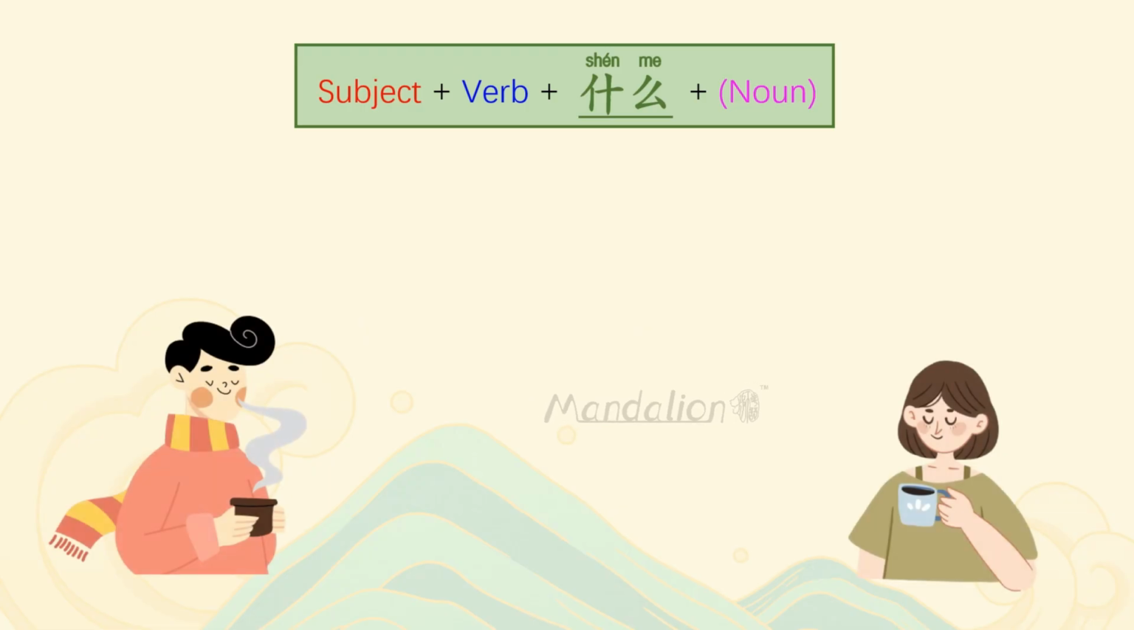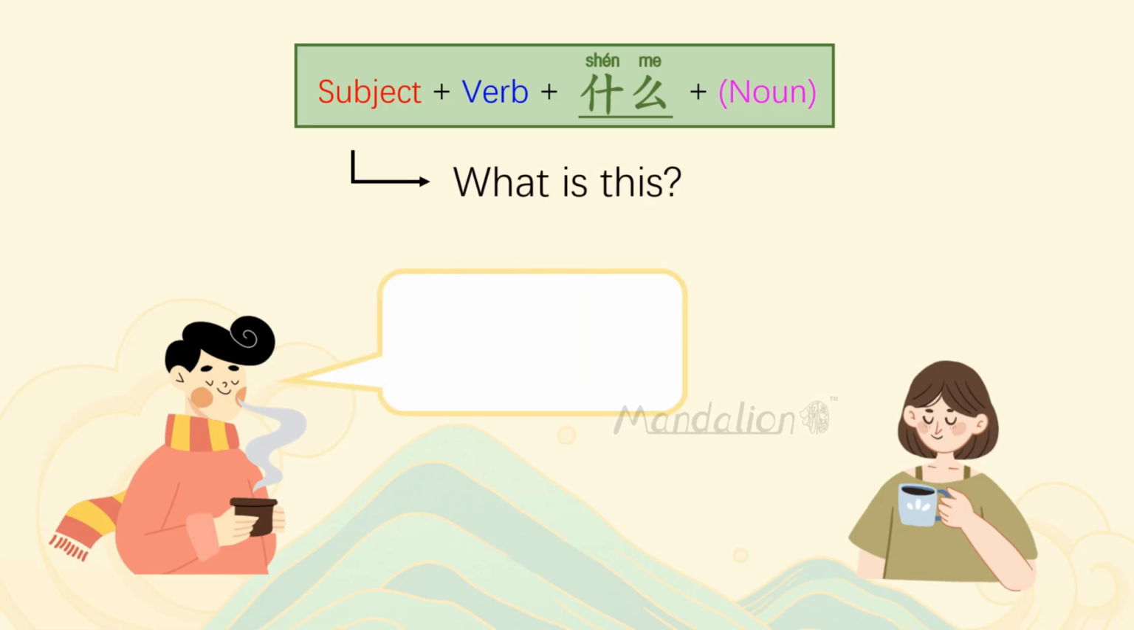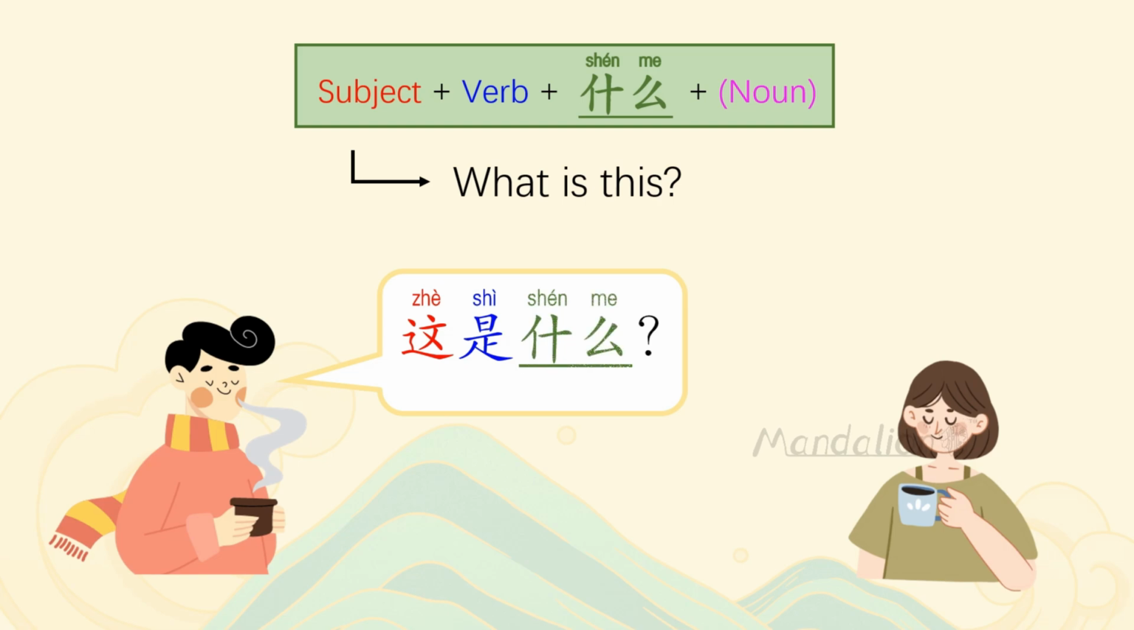Let's take a look at another example. To ask, what is this? According to the Chinese sentence structure, we should put the subject 这 this first, followed by the verb 是 to be, and then put the question word 什么 right at the end. In English, the order of the question would be, this is what?